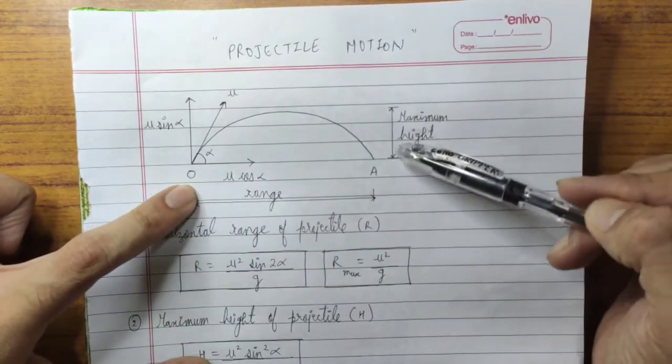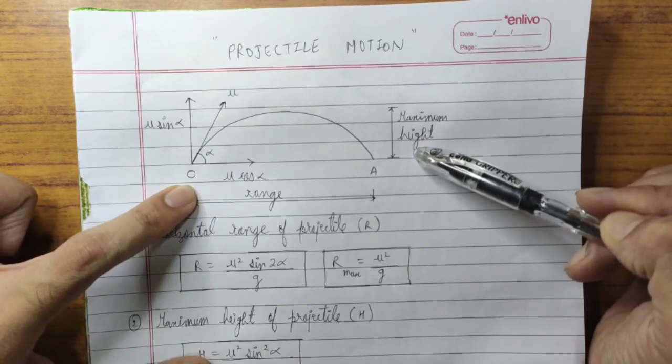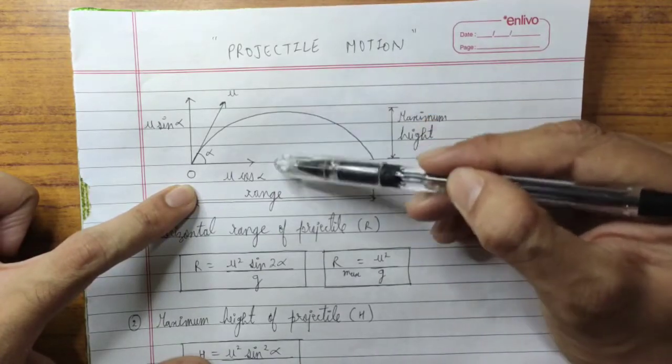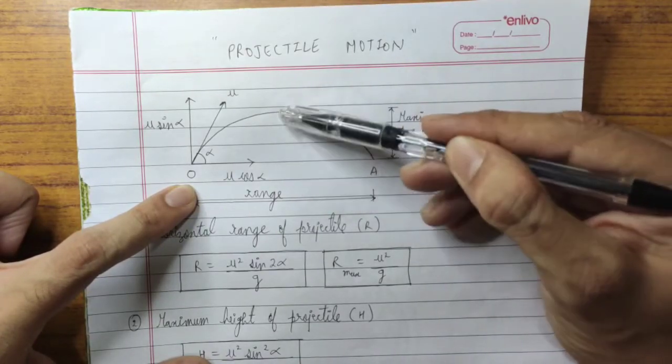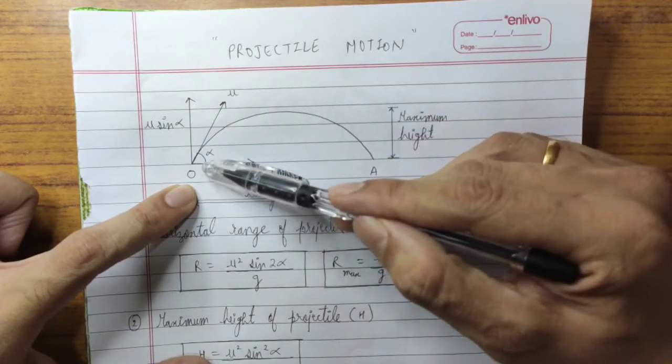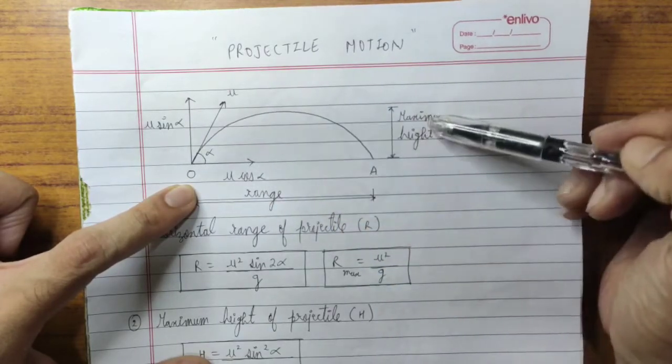And this is the maximum height of the projectile. Okay. Which is the maximum height? In this case, it will be the center height. This is the maximum height which this ball or the projectile has attained. Okay. So this is the maximum height.